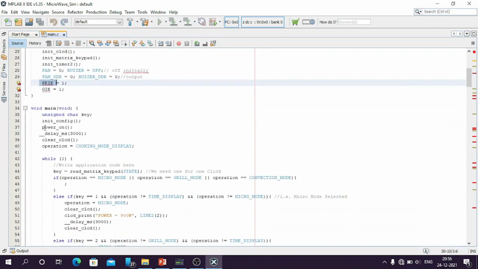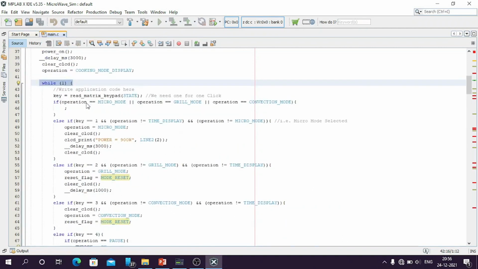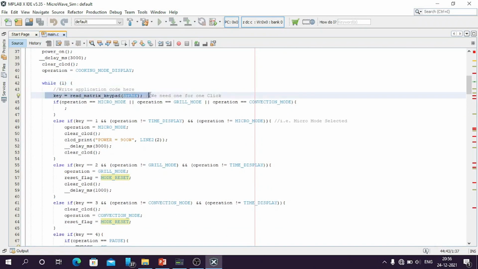After initializing everything, we call a power on function to display the power on screen to the user. Then we made a delay of 3 seconds, cleared the LCD and set the operation mode as cooking mode display. We are declaring cooking mode display because initially the screen has to display all the cooking modes available to us. Then the while loop starts running and this code will run until the simulator gets off. The key here is used to read the key state for every iteration.